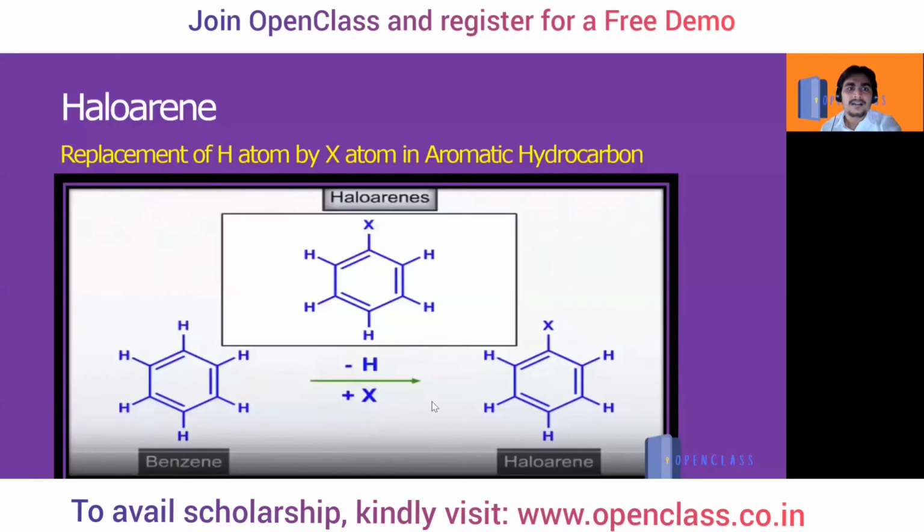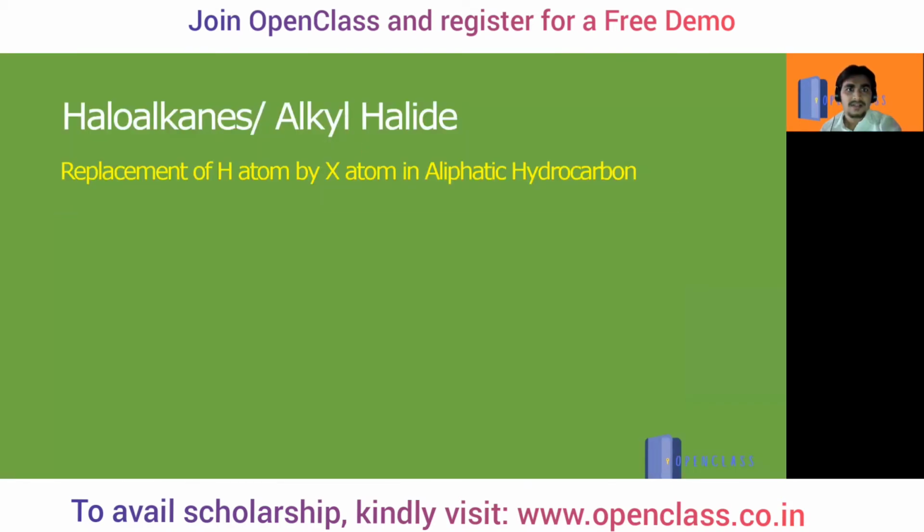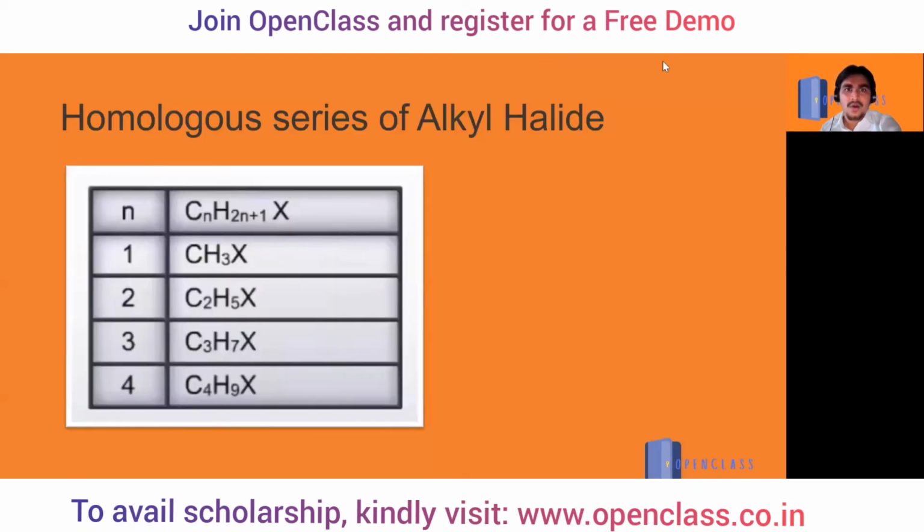Similarly, a haloarene: if we remove one H and put one halogen, any halogen, it will be a haloarene. It is a replacement of a hydrogen atom by any halogen atom in an aromatic hydrocarbon. Aromatic, you understood?